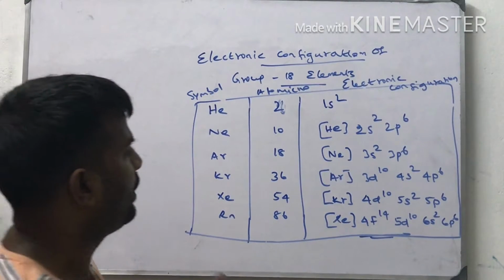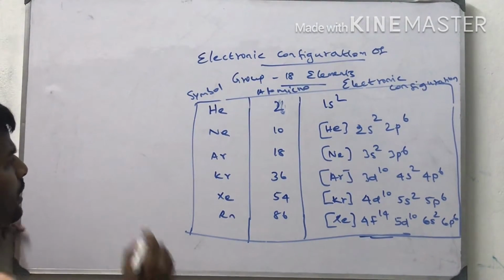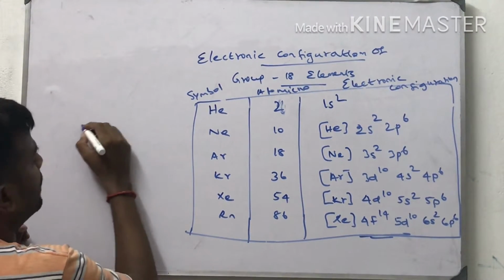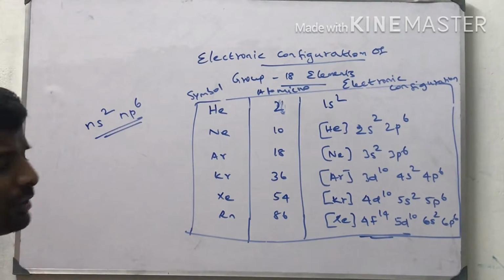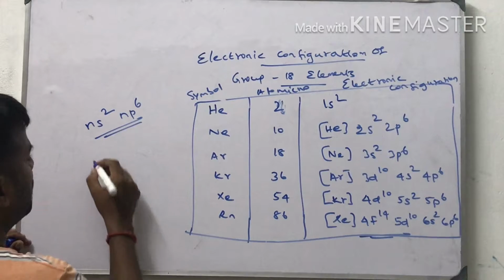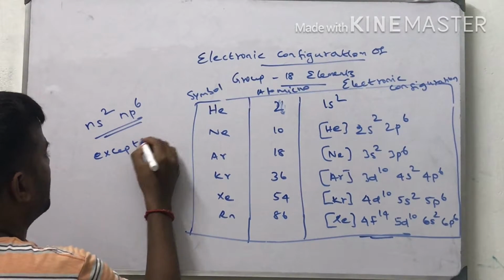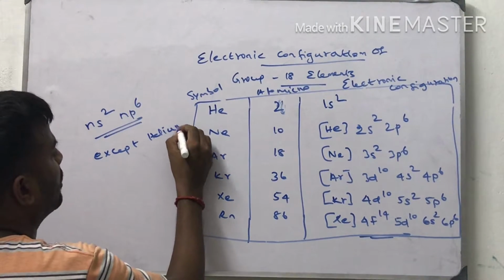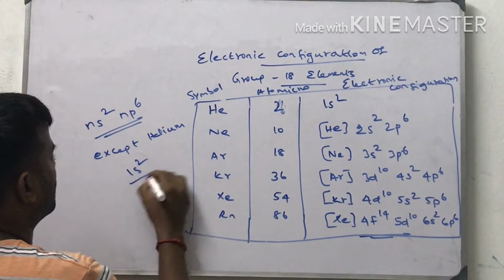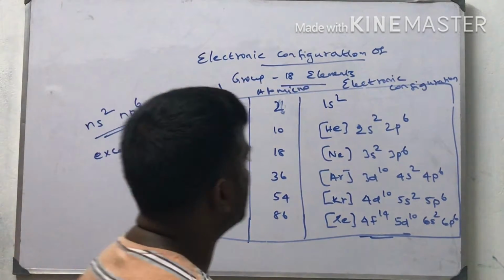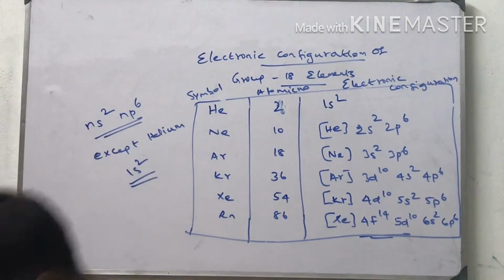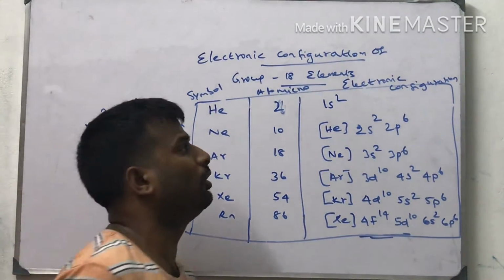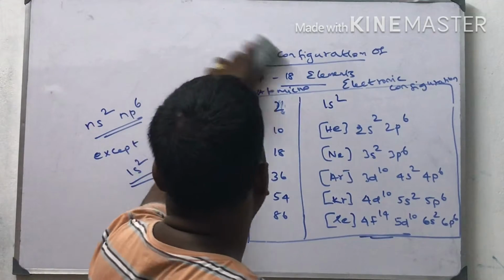1s2. So from this we infer that the general electronic configuration of group 18 is ns2 np6, except helium, which has the electronic configuration of 1s2. So these are the electronic configurations of the 18th group elements. Next I am going to start with atomic radii.